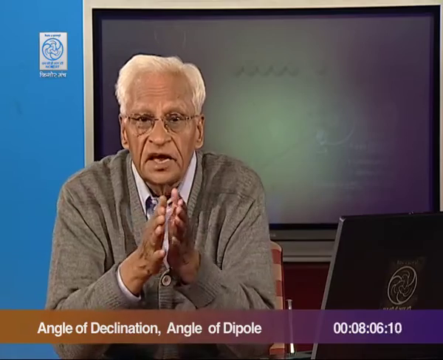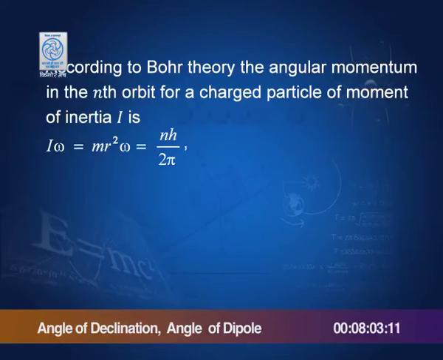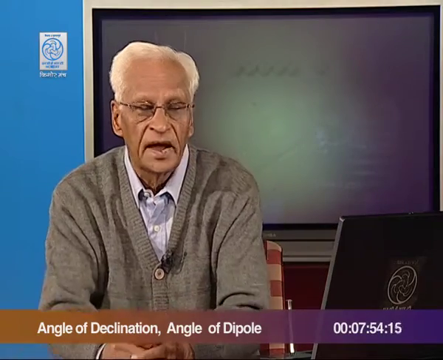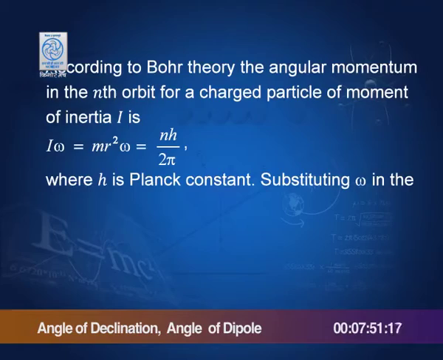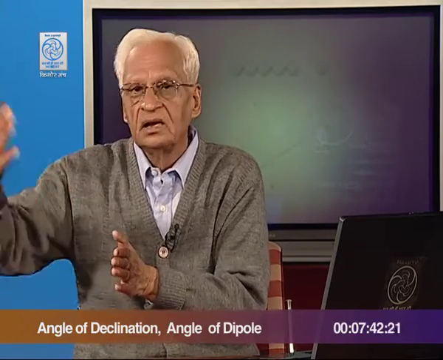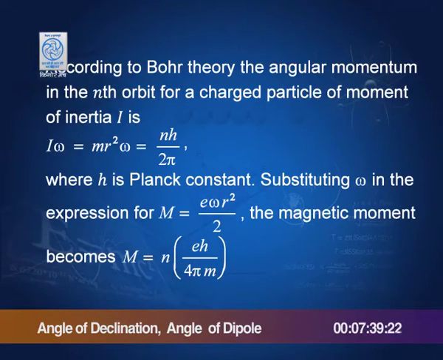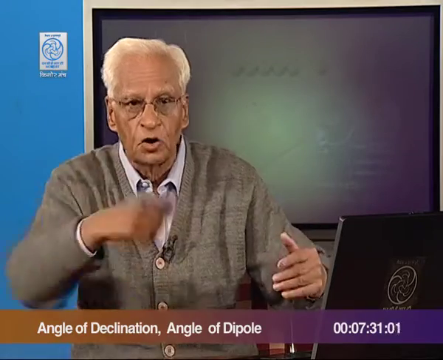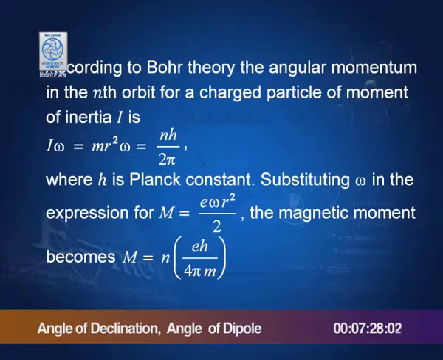Now, according to Bohr theory, the angular momentum in the nth orbit of a charged particle, if I is the moment of inertia, is I omega, which is m r squared omega, which is equal to n h by 2 pi. You remember, this h is Planck's constant. Bohr said that you cannot have any angular momentum; the angular momentum must be quantized. So, n can be 1, 2, 3, so it is n h by 2 pi, 2 h by 2 pi, and like that. That is the angular momentum of an electron moving around the nucleus according to the Bohr theory.